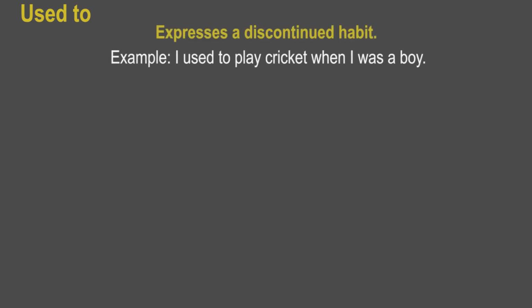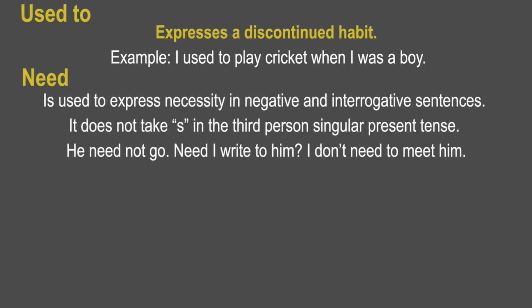The next auxiliary is used to. Used to expresses a discontinued habit. Example: I used to play cricket when I was a boy. Need. Need is used to express necessity in negative and interrogative sentences. It does not take s in the third person singular present tense. He need not go. Need I write to him? I don't need to meet him.